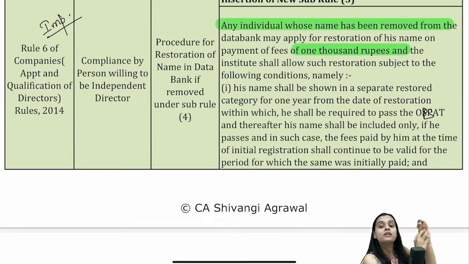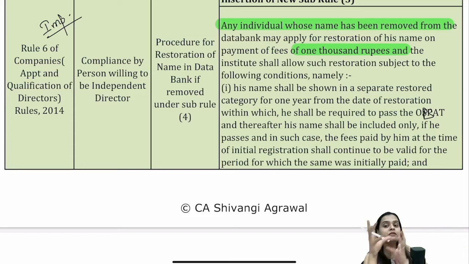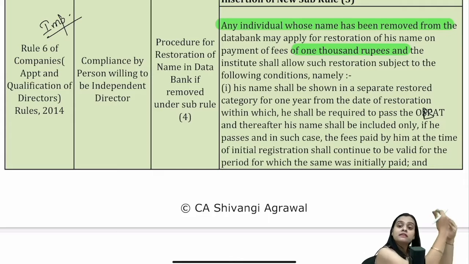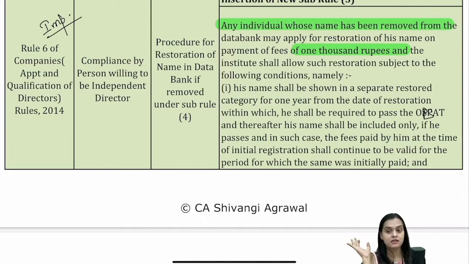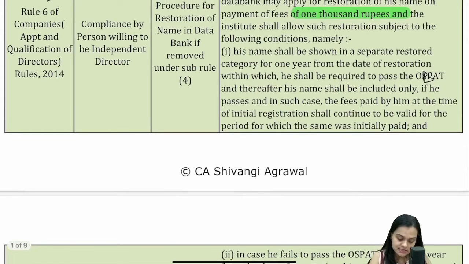It is like keeping your name on hold for 1 year if you apply for restoration. So your name will be on hold for 1 year, and within that 1 year, if you appear for the examination and clear the same, okay, fine, your name will come back to the main register, and whatever fee you had paid initially will be applied for your tenure. But if you fail again, then your name will be removed, and thereafter you have to apply fresh. Fine. So what are the conditions?